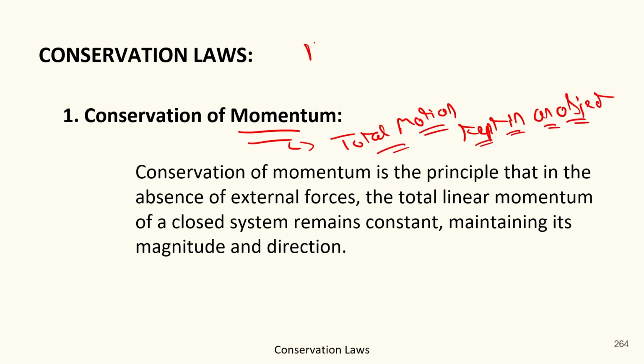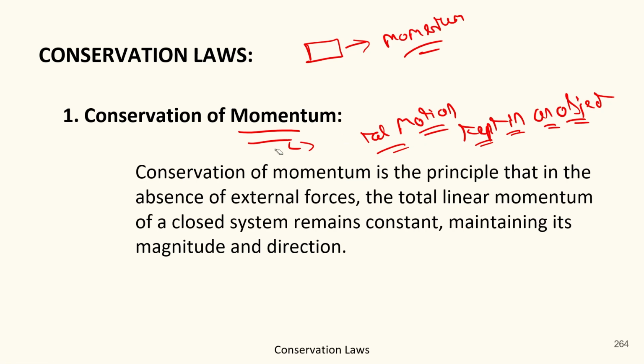Suppose I ask you how much this object can move. You can find it out through the momentum. So momentum is basically the total motion kept in an object.